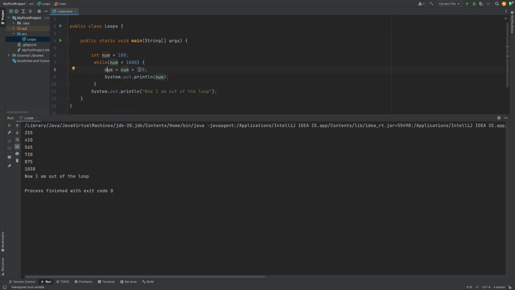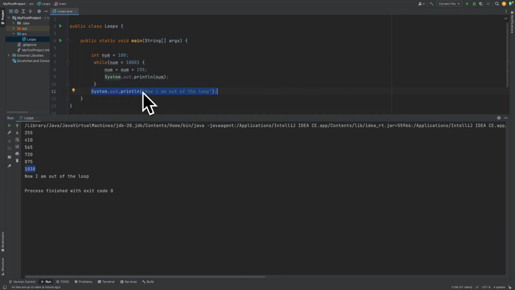It will add 155 to our num integer and then print it out as long as the value of num is less than 1000. When we run it, as you can see, 100 plus 155 is 255, then it added 155 all the way to 1030, right? Then num, 1030, was greater than 1000, so it did not execute this block of code and it just went past it.